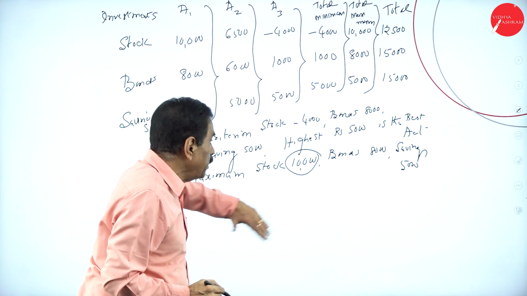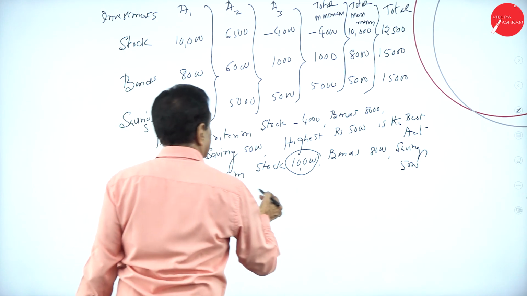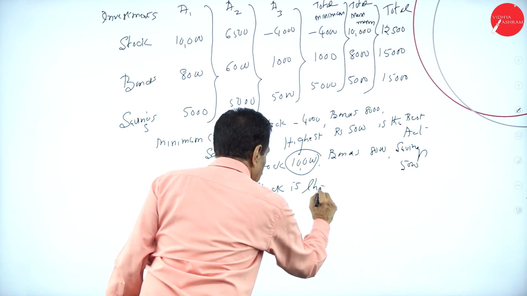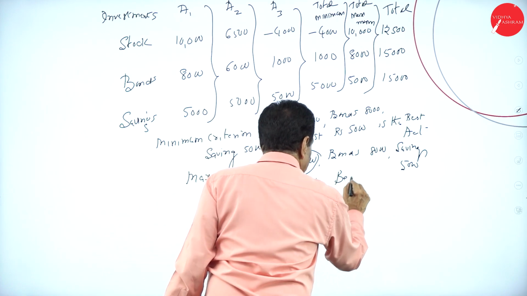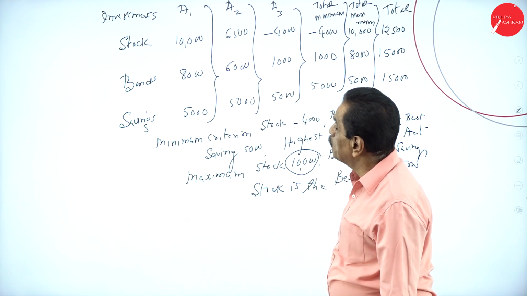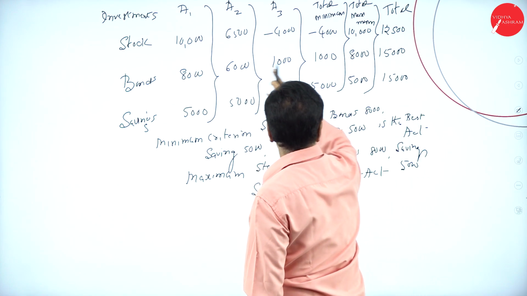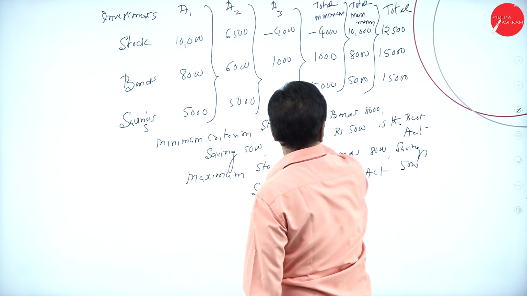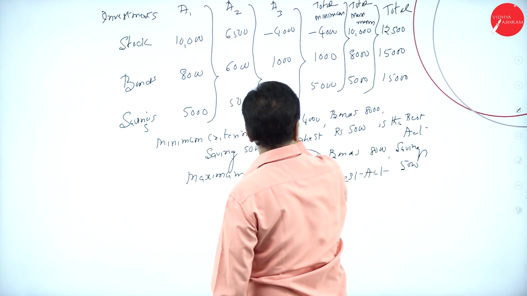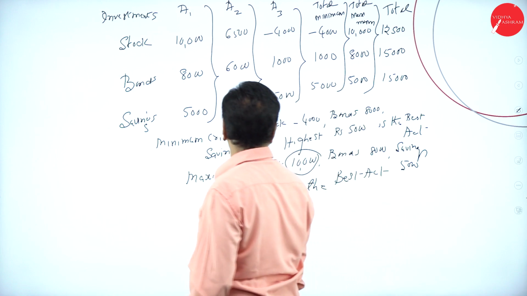First one, among the minimums, which is the highest one. Second one, in the maximum, which is the highest one. Stock is the best act. I think you understand this. This is the minimum, this is the minimum, this is the minimum. This is the maximum. Maximum alternatives. Total have done. Whichever the highest I took into consideration.